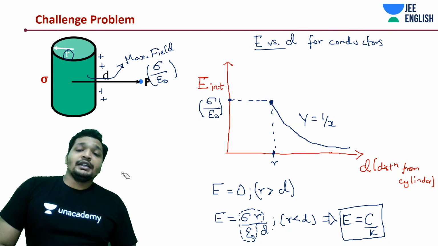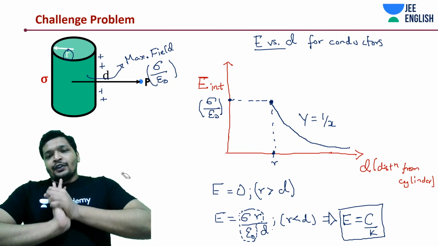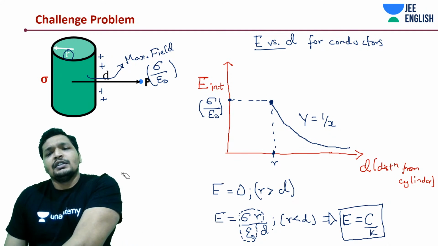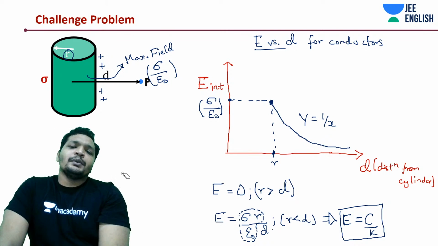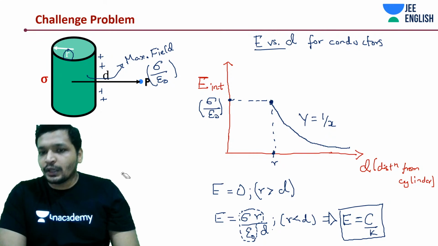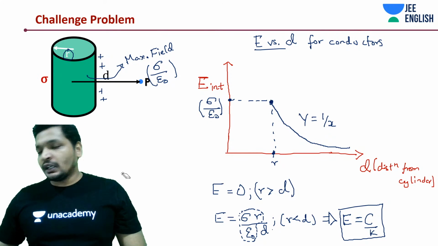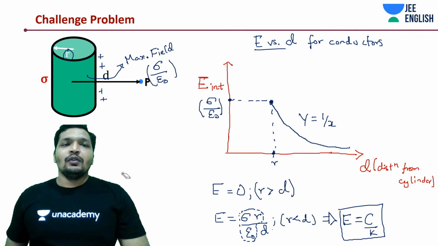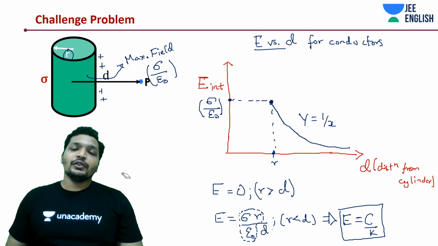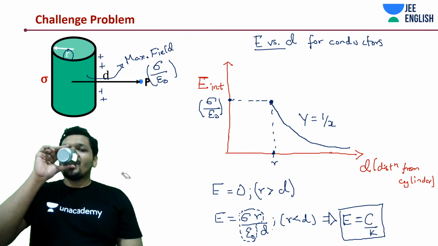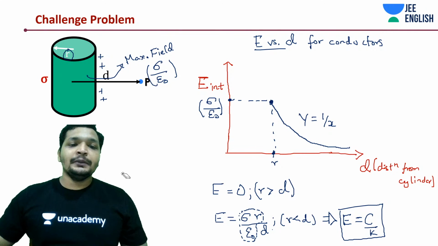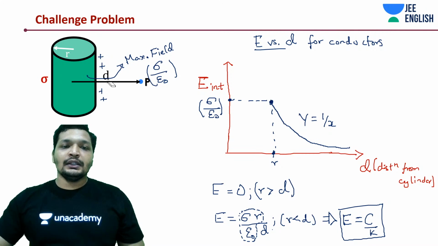And in electrostatics, you typically get questions even around graphs. You would identify the difference between the 1 by x graph and the 1 by x square graph. How quickly is y varying, how steeply is y varying with x? The 1 by x square graph would be more sensitive than the 1 by x graph. Alright, I think this concept is clear. Let's move on to the next thing then.